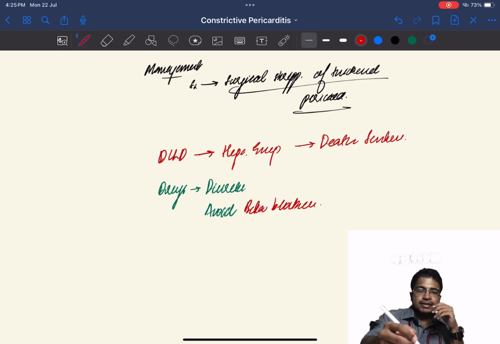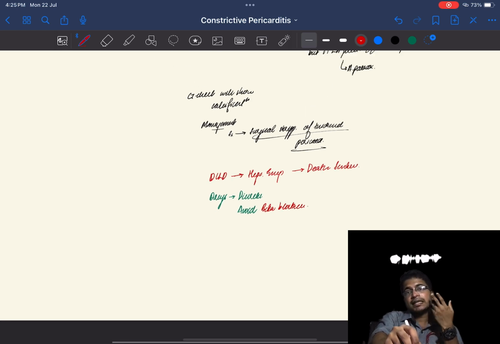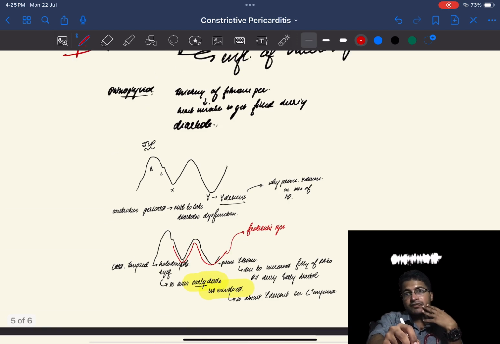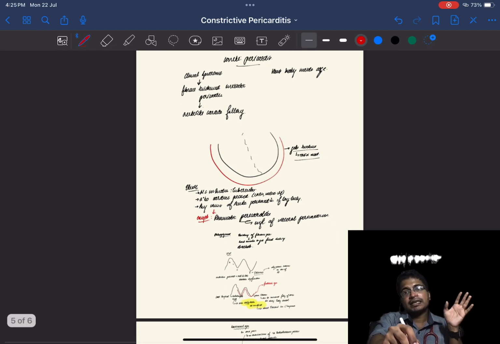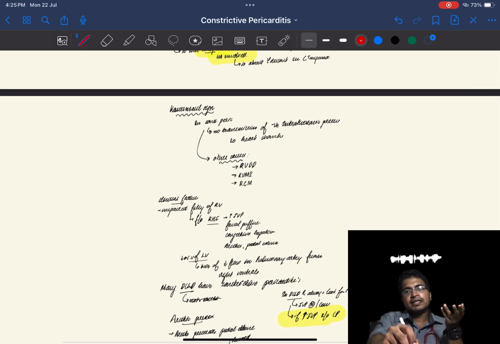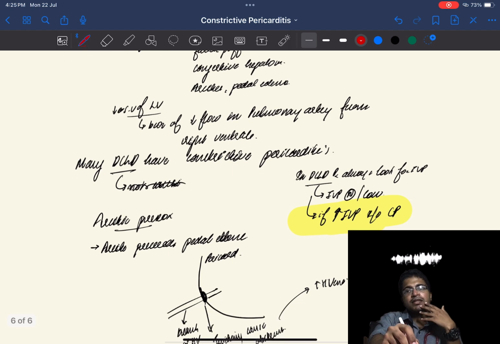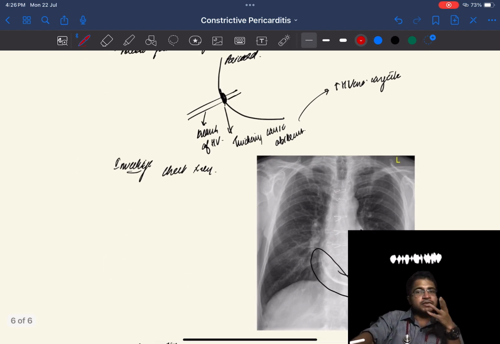So, what is constrictive pericarditis in a nutshell? Constrictive pericarditis is nothing but thickened inelastic fibrous pericardium that is leading to mid and late diastolic dysfunction. The patient will usually present with right heart failure symptoms of elevated JVP, Kussmaul sign, ascites, and pedal edema. These are the four. Clinically, this is how a patient of constrictive pericarditis presents to you.